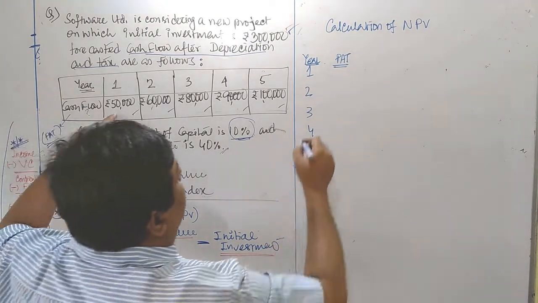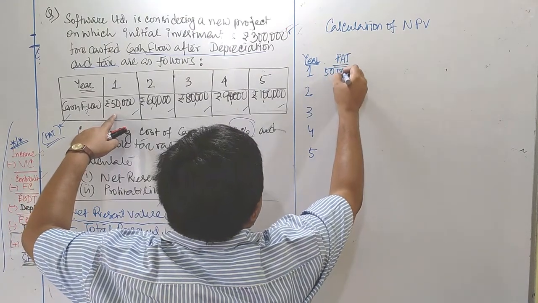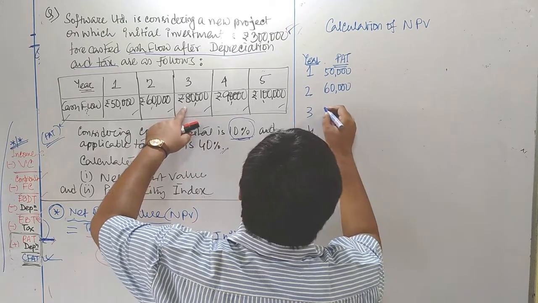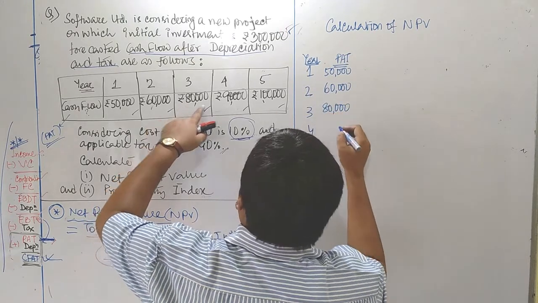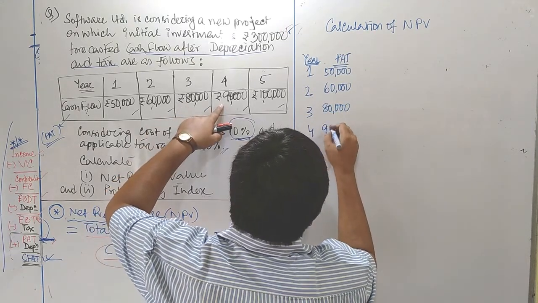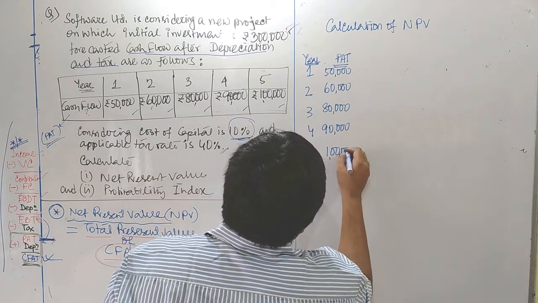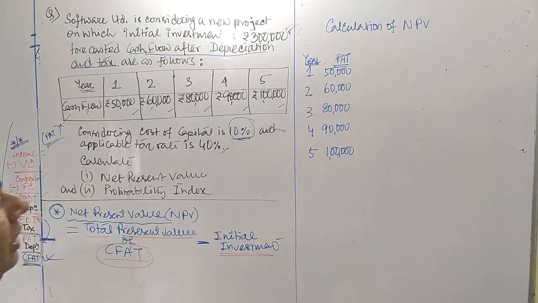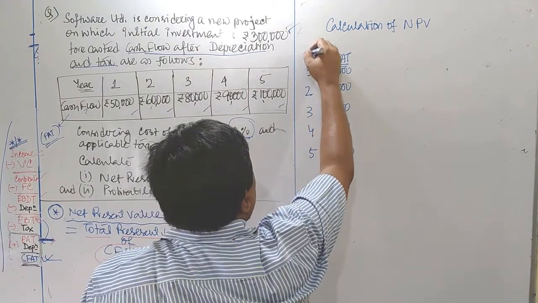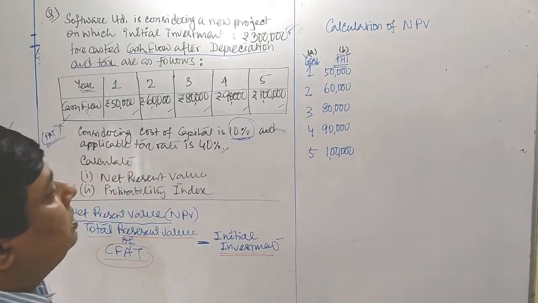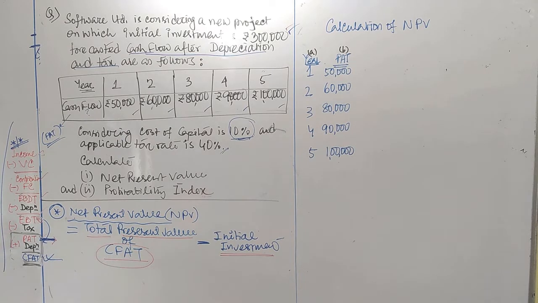At first year, our PAT is 50,000 rupees, second year 60,000 rupees, third year it is 80,000, fourth year PAT is 90,000, and fifth year our PAT is 1 lakh rupees. Year and PAT we got. We always try to give a symbol at the top. This is column A and PAT column is column B.